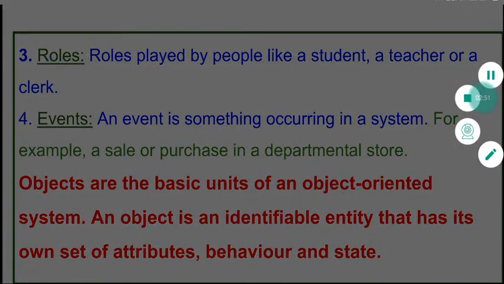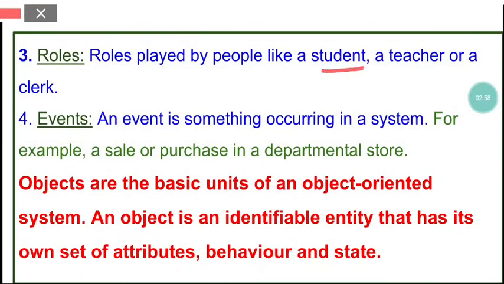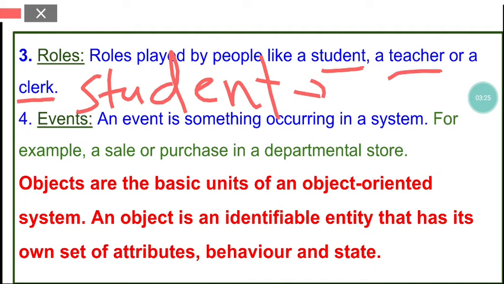The next type of object is the roles. So different roles played by people. Like you people play the role of a student. I, being teaching you, play the role of a teacher, or the role of a bank clerk. So all these roles are also termed as objects. So if you take an example, a student, talk about student. So student is also an object.